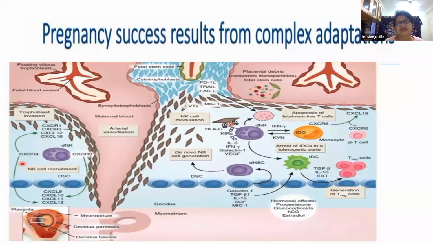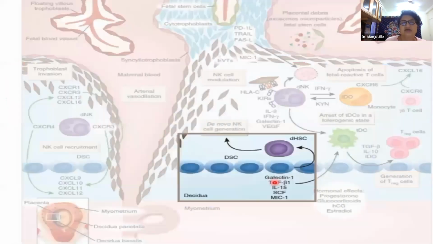So for a successful pregnancy, there are a lot of complex adaptations. So these are the dendritic cells and these are the decidual stromal cells. The decidual stromal cells produce galectin-1, then transforming growth factor beta 1, IL-15, MIC1.